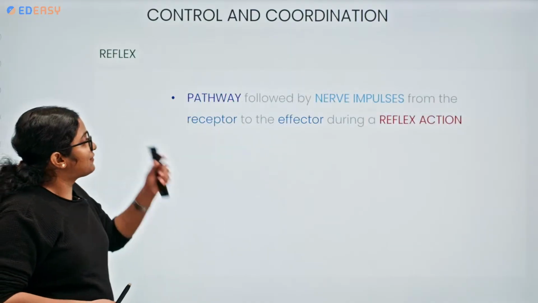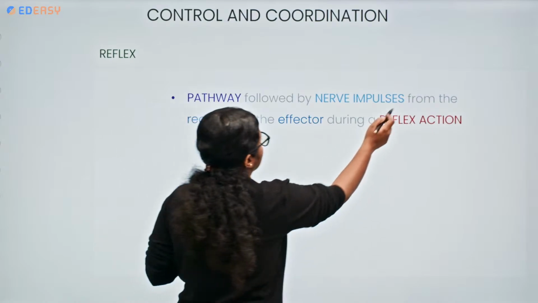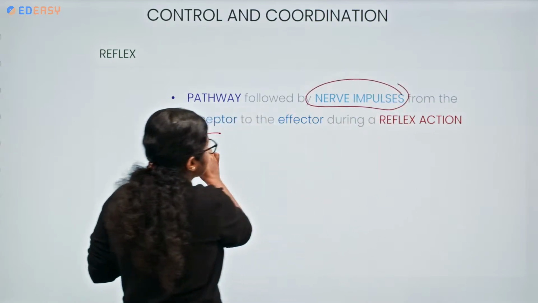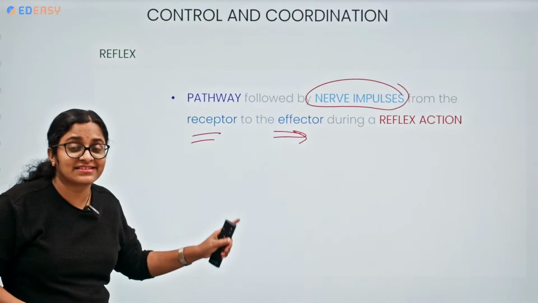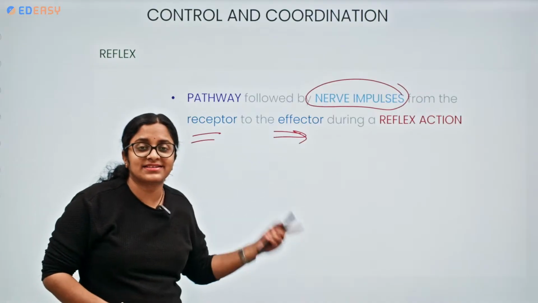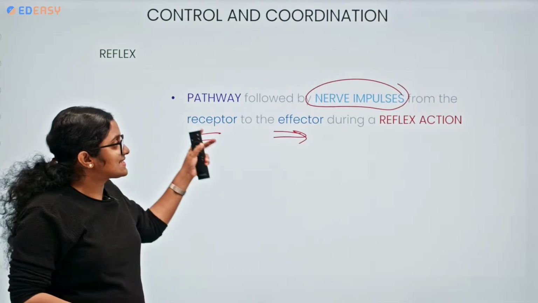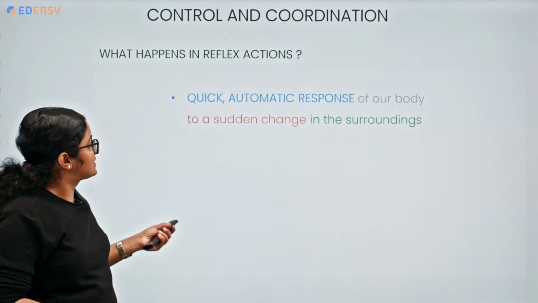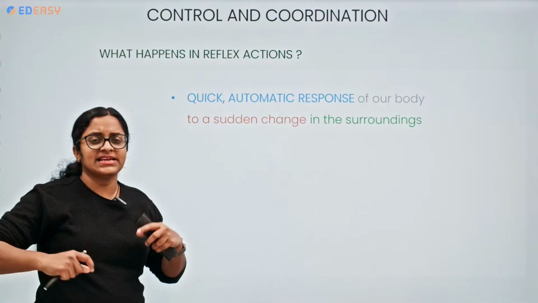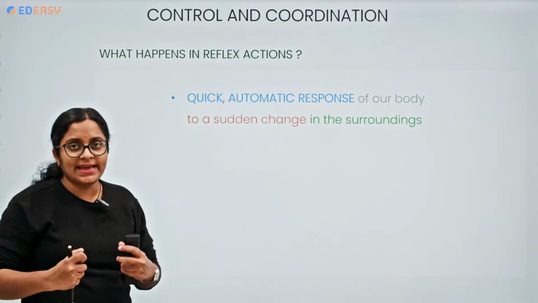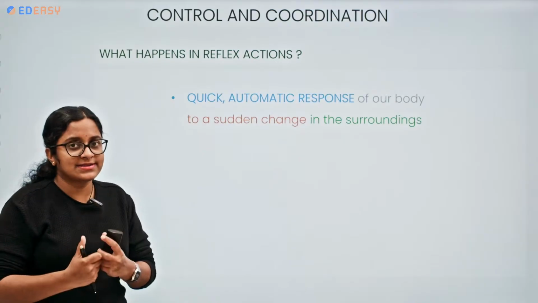Okay, so what is a reflex? It is the pathway followed by the nerve impulse from the receptor to the effector. During a reflex action, the pathway that is followed is called a reflex. So what happens in reflex action? As we have seen, there is an establishment of very quick, very immediate automatic responses.